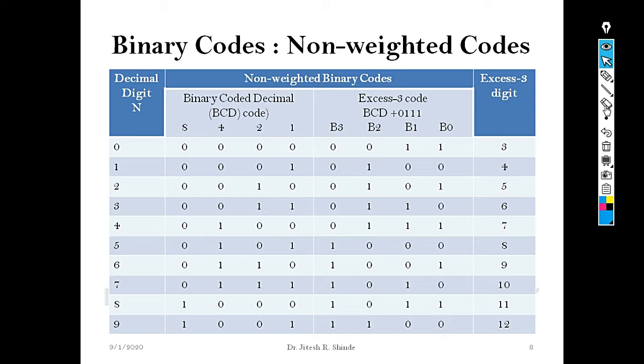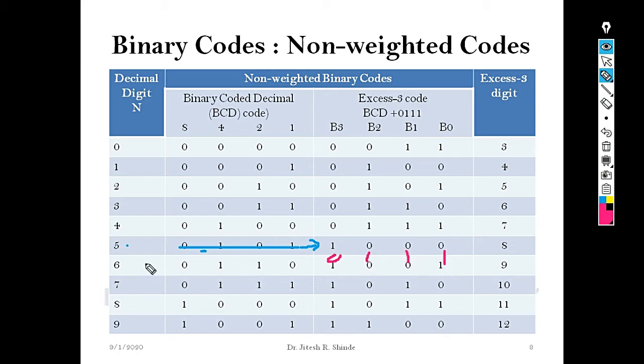Further, in the previous slide we have seen that excess-3 code is a self-complementing code. Let's study how it is a self-complementing code and verify this case. For 5, the excess-3 representation is 5 plus 3, which is 8. Binary representation is 1 0 0 0. Compute the 1's complement of the excess-3 representation of 5. The 1's complement gives us 0 1 1 1.